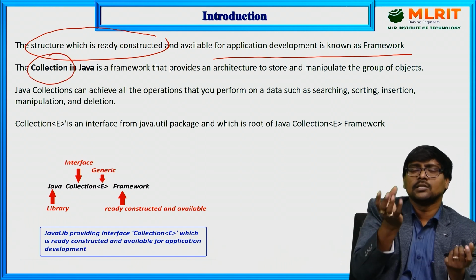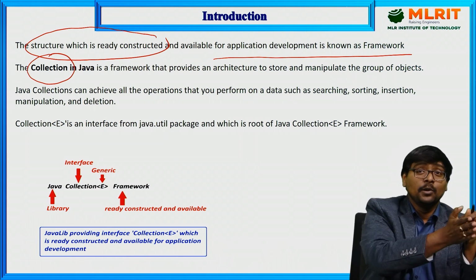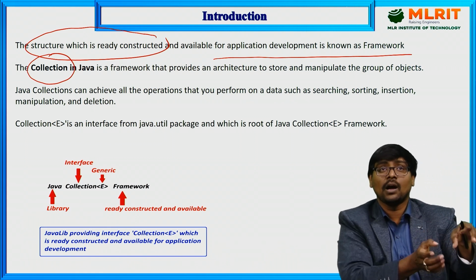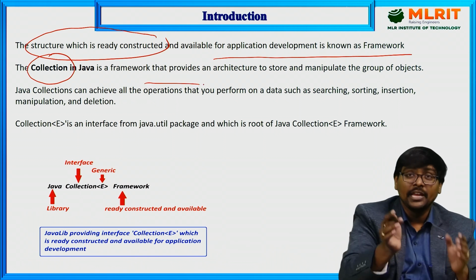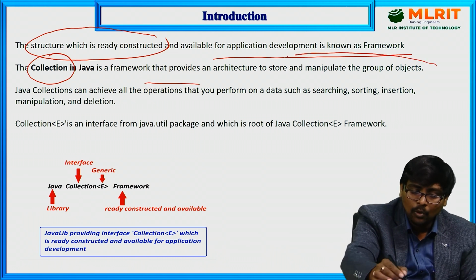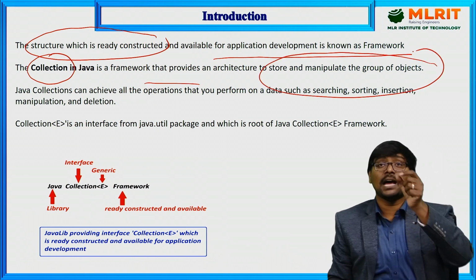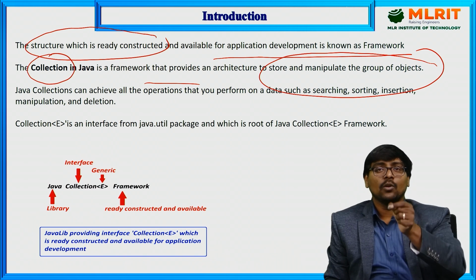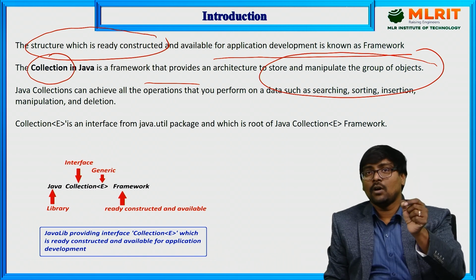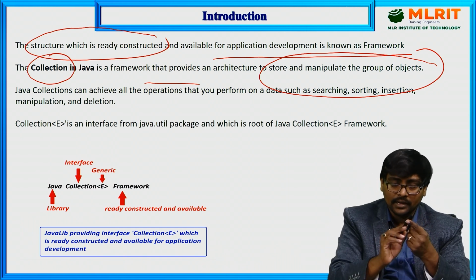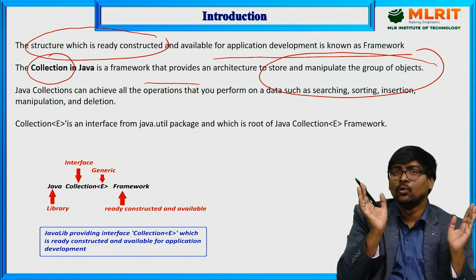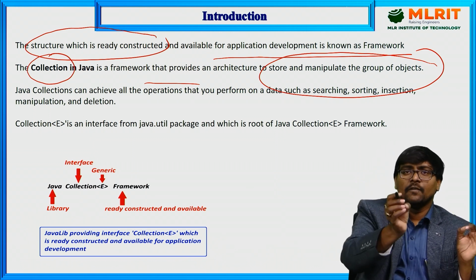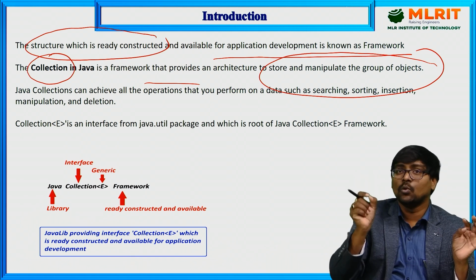Collection means some group of items. Coming to it technically, in Java, collection is a framework. It can store multiple objects, that is, it can hold a group of objects. And one important thing to remember: collection does not hold primitive data types. A framework holds objects only.